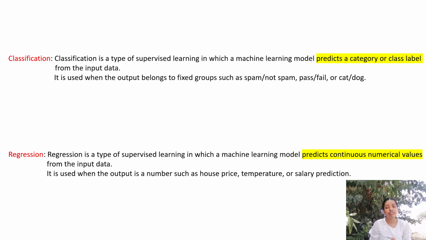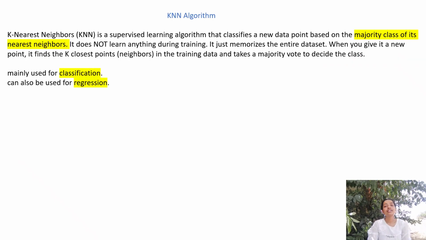So the most important difference between classification and regression is that classification will predict a category or a class, whereas regression will predict a number. The output of regression will always be a number. This is the basic difference between classification and regression. Now let us understand the KNN algorithm. So what exactly is the KNN algorithm?